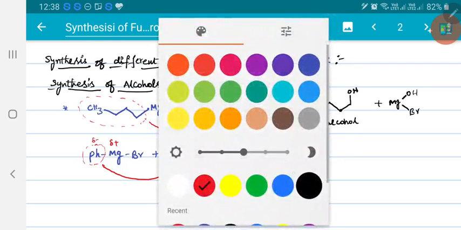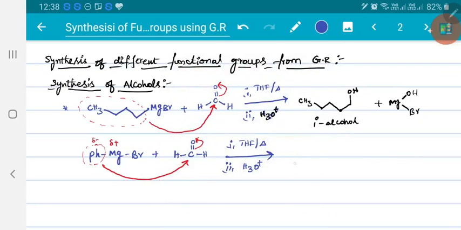So the obtained product will be phenyl, and this is the CH2OMgBr. Now we are carrying out hydrolysis. So when I do hydrolysis, this is the intermediate. Through this intermediate, as we are doing hydrolysis, there will be cleavage here, making H towards oxygen and OH towards magnesium.